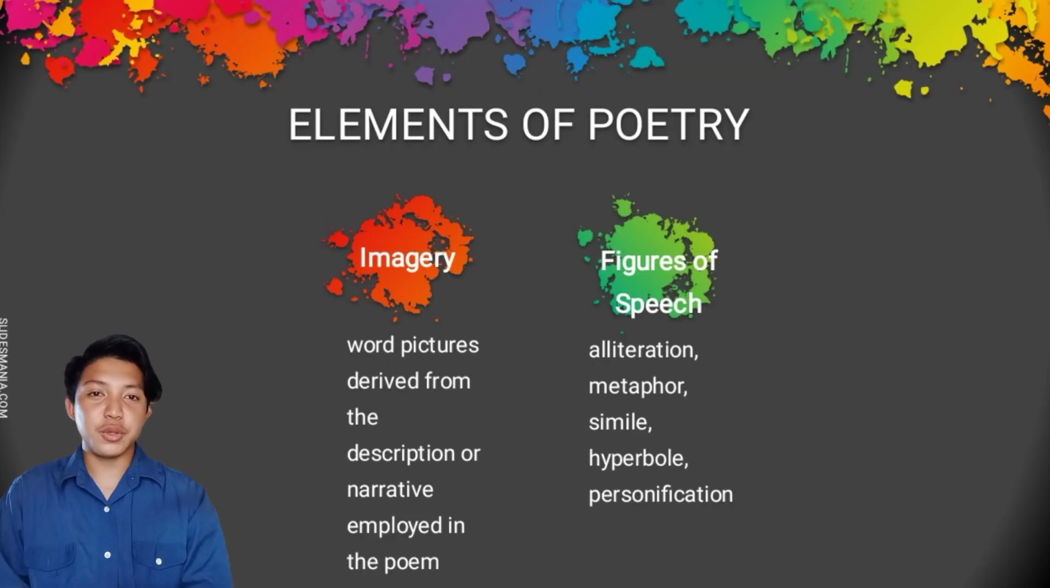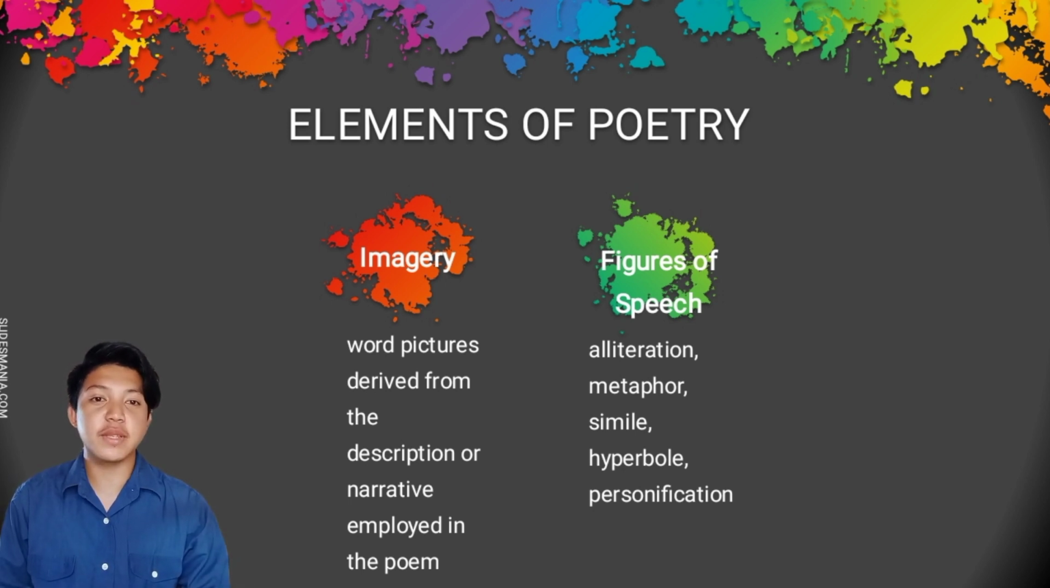Next is imagery. Imagery is also one of the important elements of poem. This device is used by a poet for readers to create an image in their imagination. Imagery appeals to all five senses. For example, when the poet describes the flower as bright red, an image of a red flower is immediately created in the reader's mind.